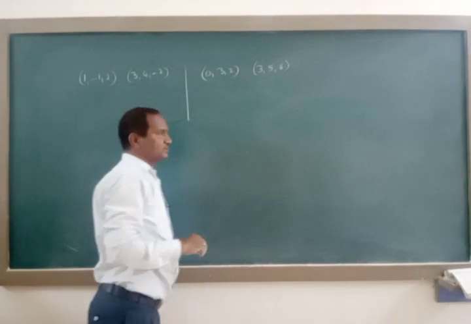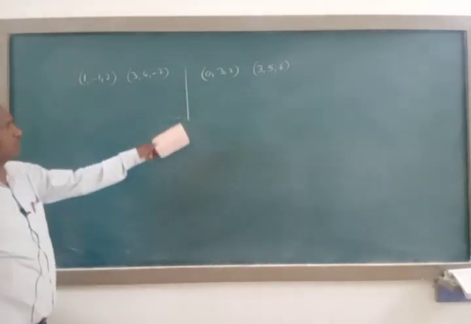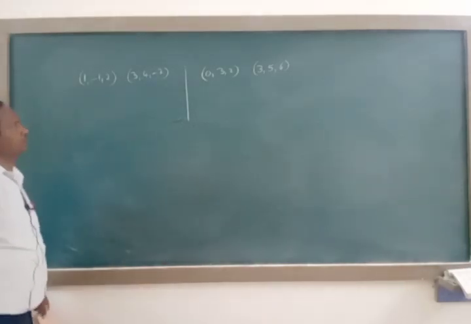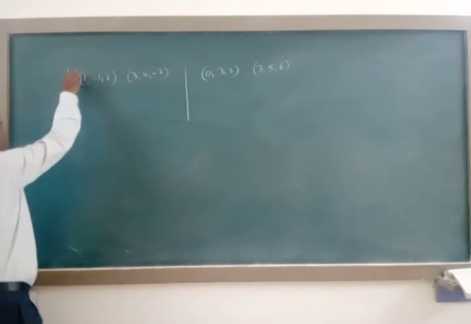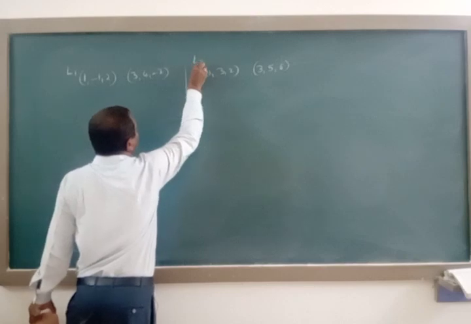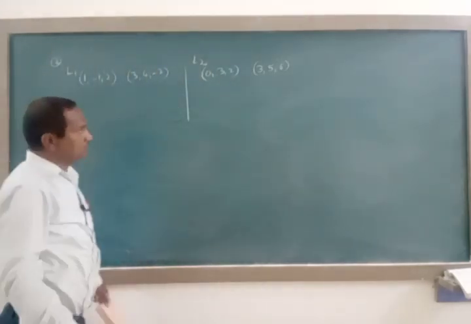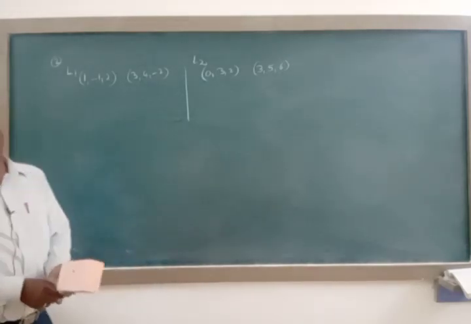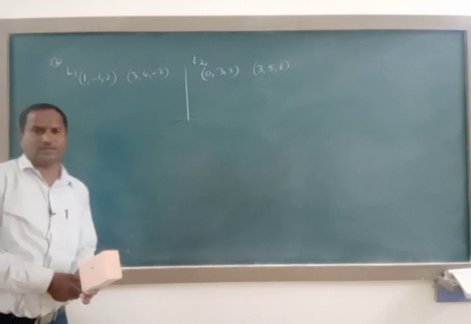Two lines: one line joins two points, another line joins two points. How do we show L1 is perpendicular to L2, that these two lines are perpendicular to each other? We can apply direction ratios, or you can take direction cosines, as you wish.